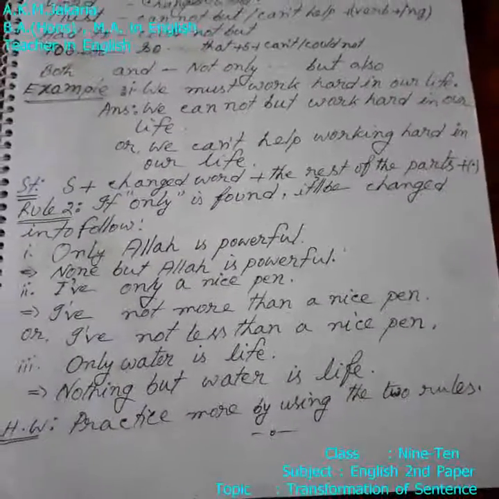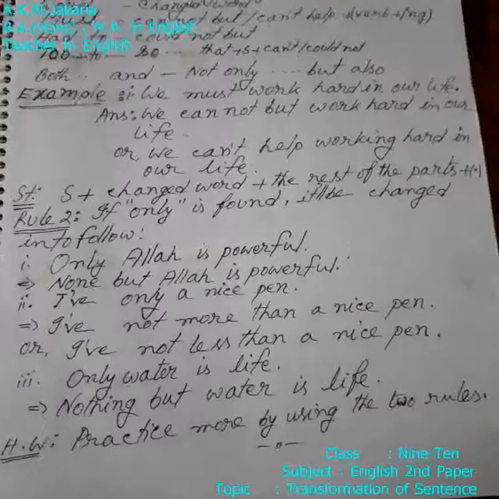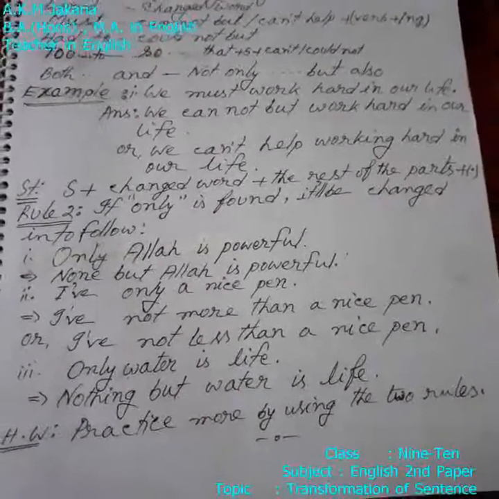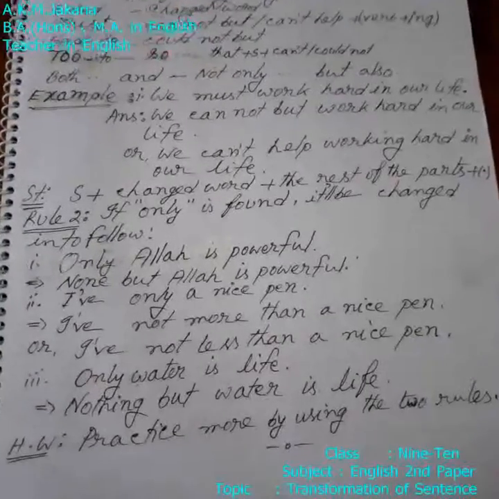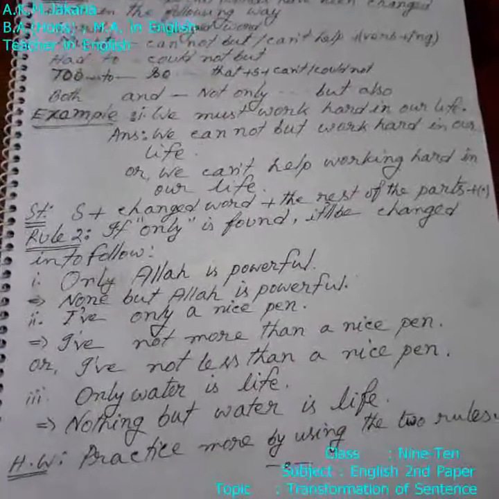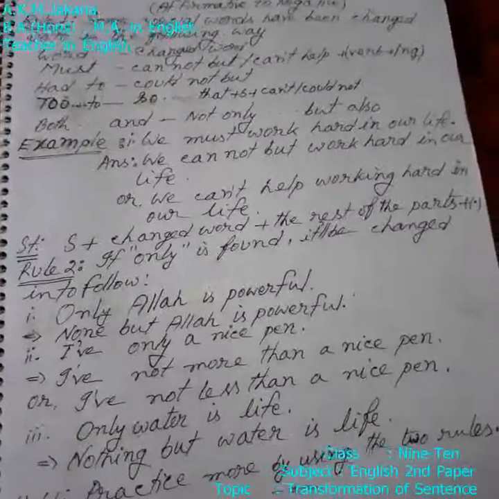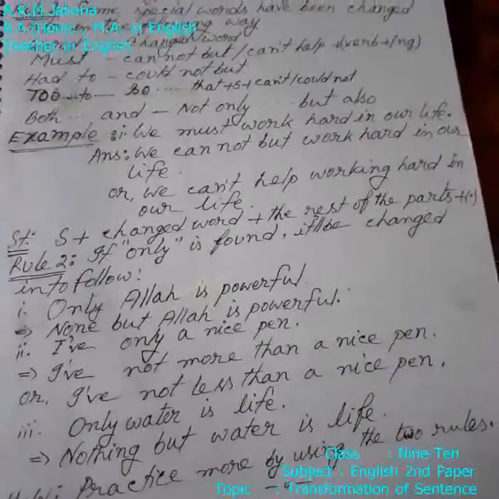Dear students, a homework for you: practice on your own by using the two rules at home. I hope you can understand and write the correct answer very easily. Thank you.